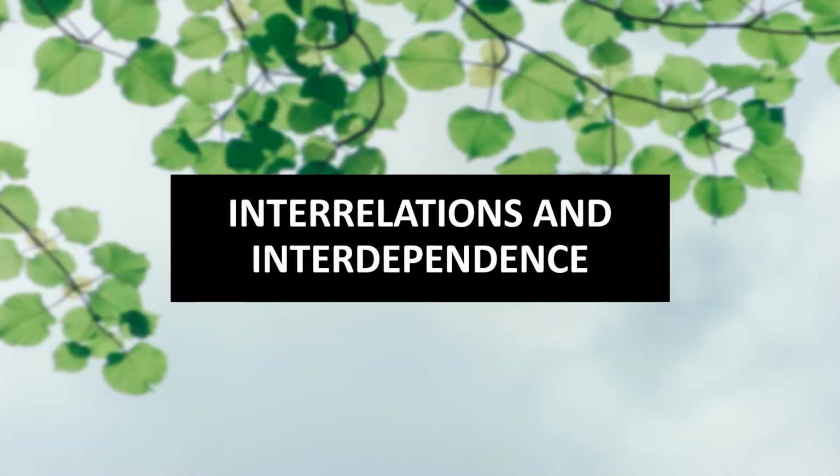Hello learners, let us continue with the linkages in nature. We had already discussed what is an ecosystem, what are the components of the ecosystem, what is the food chain, food web and the trophic levels. Today we are going to discuss the interrelations and the interdependence of the organisms which are existing in the ecosystem.